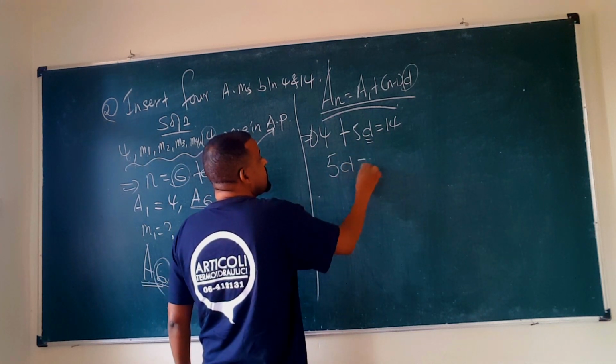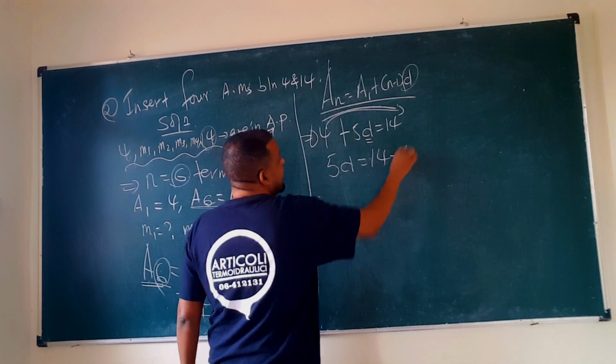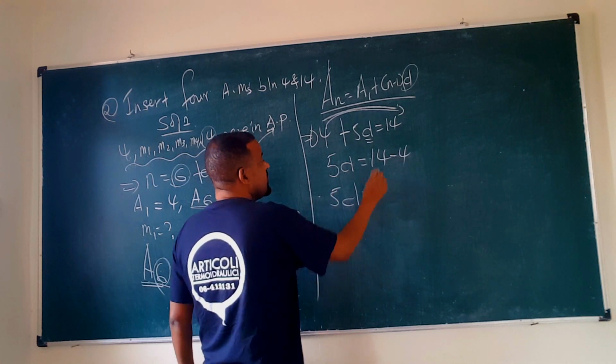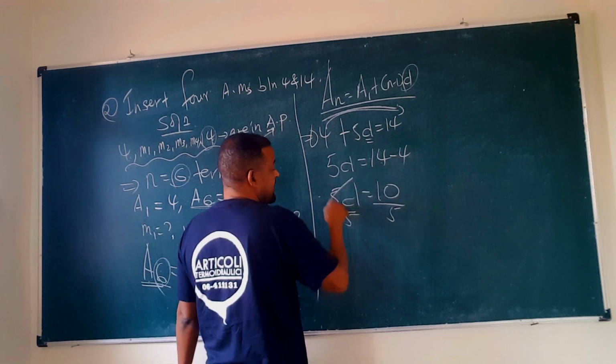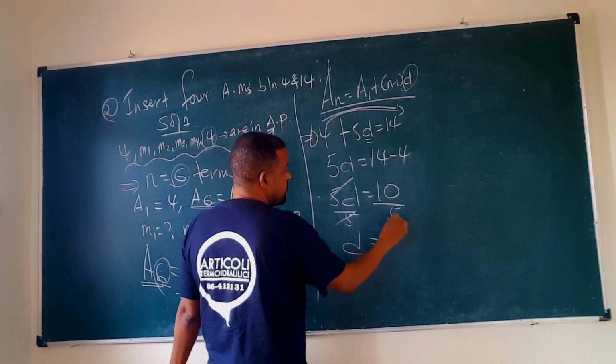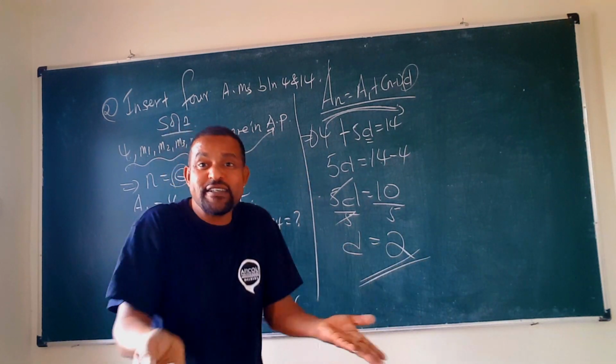So 5d is equal to 14 minus 4, which is 10, so 10 over 5, and the value of d is 2. So we found the common difference.